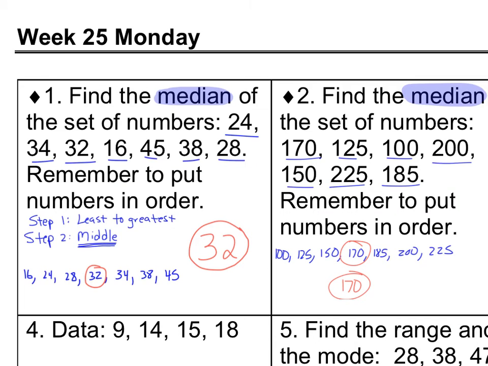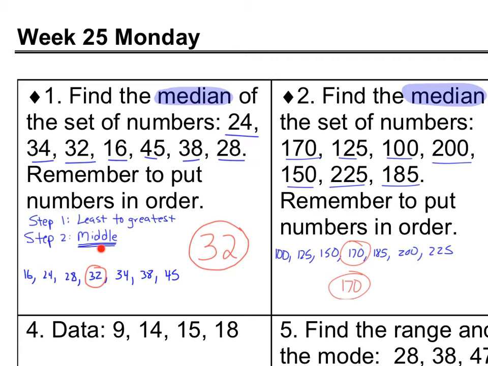All right, everybody. Here we are at Week 25 Monday. And number one, median, keyword there. So we have several numbers, which are our data. That can be results of any survey question we ask a group of people or information we observe. So for median, step one is to order them from least to greatest. I did that down here, and these lines are to just mark that I've used the number and then make sure that I use them all.